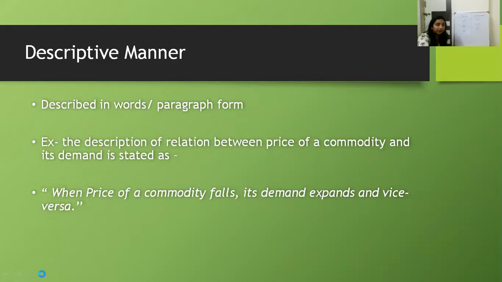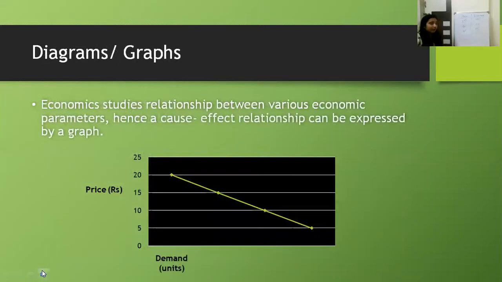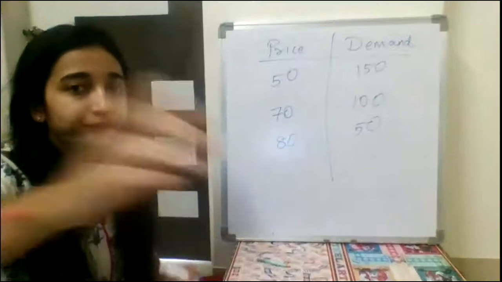Now when the data is represented in a table format, a normal table or a frequency table as shown on the screen as well as on the board, both of them are known as data tables, and the same thing which we wrote earlier in words has been described in the table. So there are many ways data can be represented. The third way we can represent the data is by way of a graph. We have the data table, and we can draw a graph for it. For example, if we want to draw a graph for this table, how will we draw?